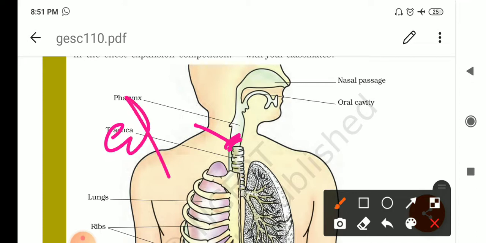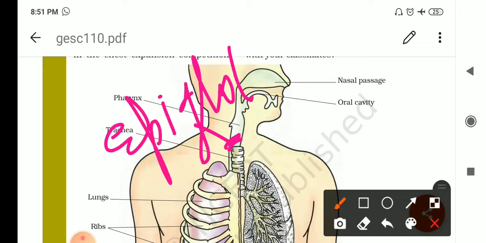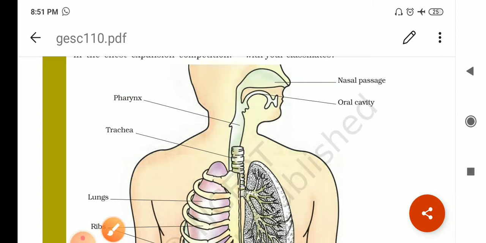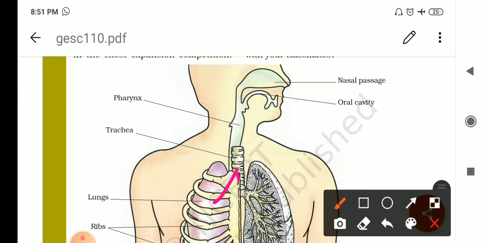This is called epiglottis, right? Okay. The glottis gets covered by the epiglottis when we drink or eat anything. The trachea divides into two tubes called the bronchi, which enter into the lungs, right? And so air travels from the nostrils to the lungs through the nasal cavity, pharynx, and then trachea, and finally reaches the lungs through the bronchi. And singular is called bronchus, right?